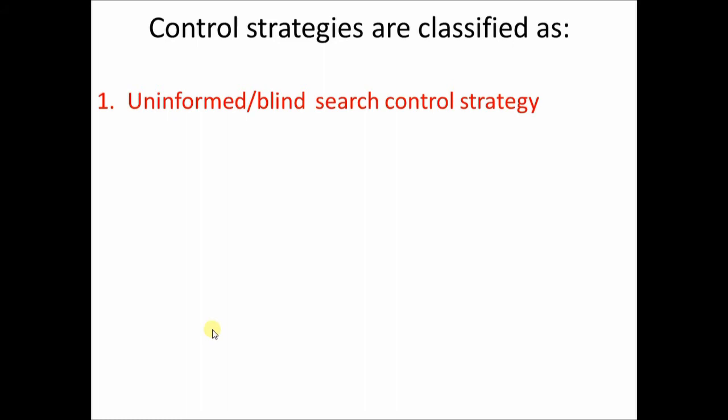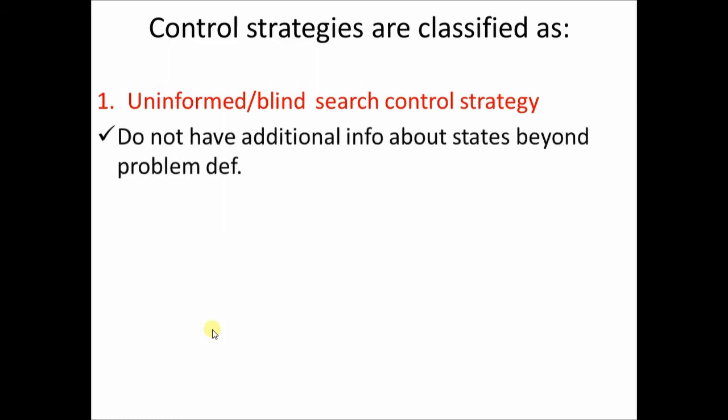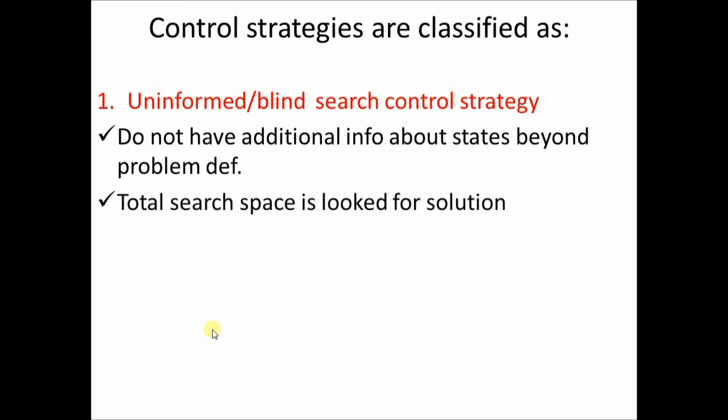Let us now see what a blind or uninformed state space is. In this kind of control strategy, we do not have any additional information about the states beyond the problem definition. The total search space has to be looked at for the solution, because we have no information about which state is better than another.